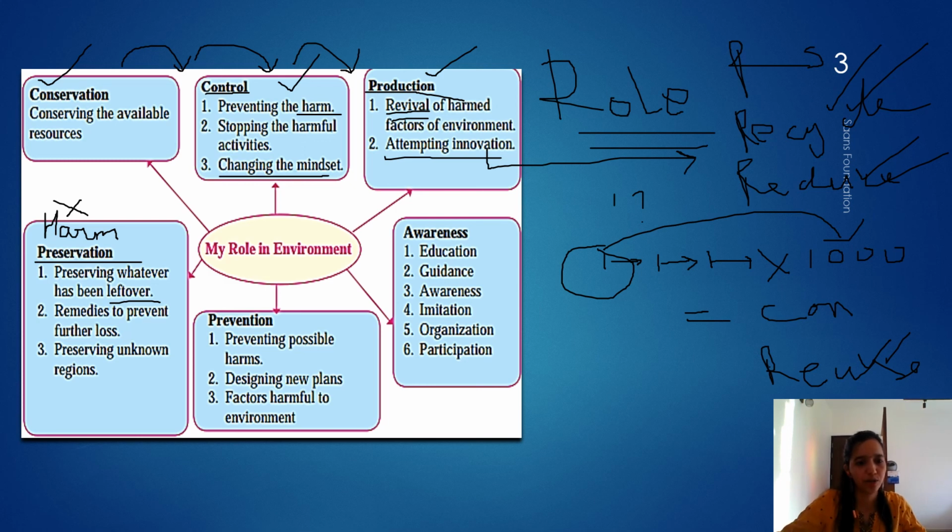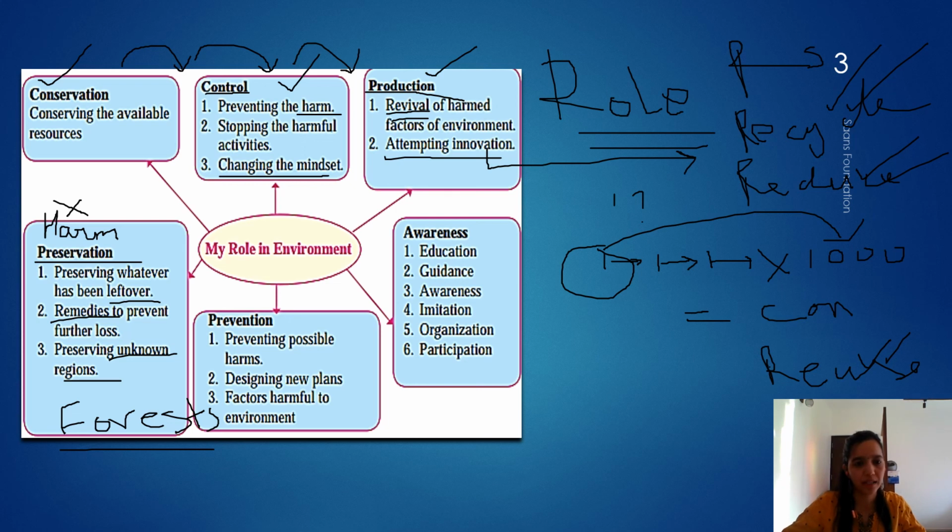Then remedies to prevent further loss. We have to find out ways to prevent the further loss. Again, we come to recycle, reduce, and reuse. Last is preserving unknown regions. What do you mean by unknown regions? These are forests, forest lands. Then we have other mangroves and all that we're going to learn in the further chapter. But the areas that are not being used by people, the government needs to preserve them.